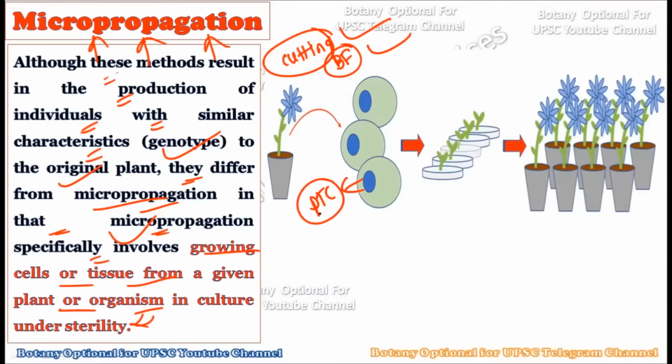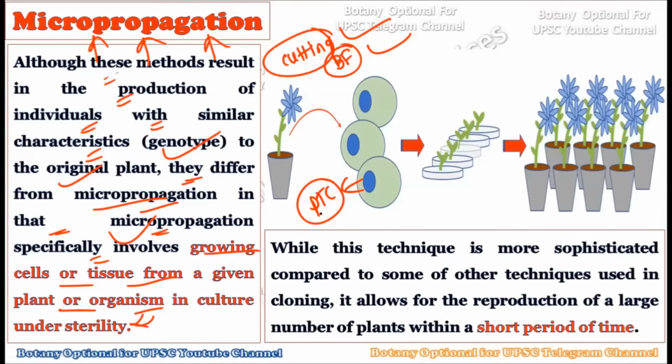So here the micropropagation, although we are creating very identical plants which are very similar to the original parental plant, is quite different from the cutting or the binary fission, because they are completely natural techniques, while the micropropagation is an intentional artificial technique created by human beings to create a large number of plants out of a small part of one plant, right? Now see, while this technique is more sophisticated compared to the other techniques, it is used in cloning. It allows the reproduction of a large number of plants within a very short period of time.